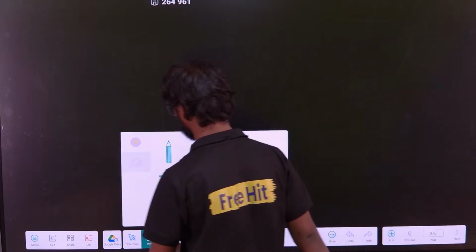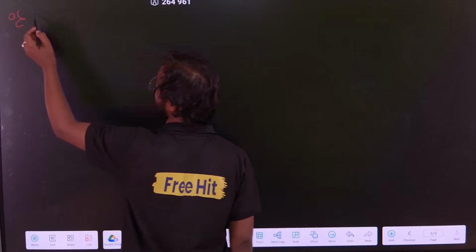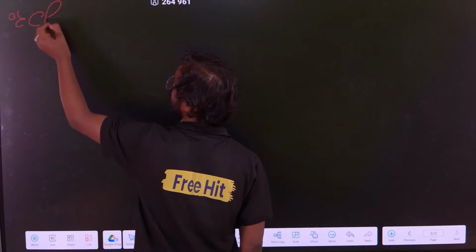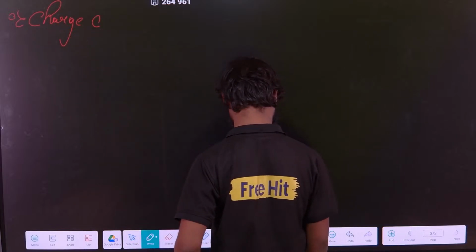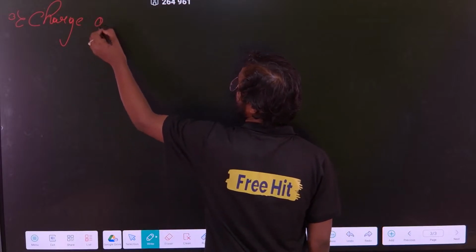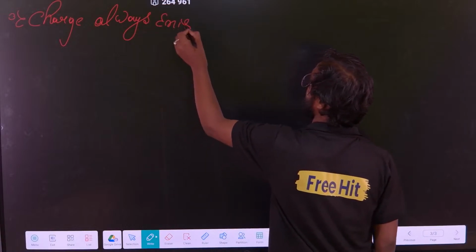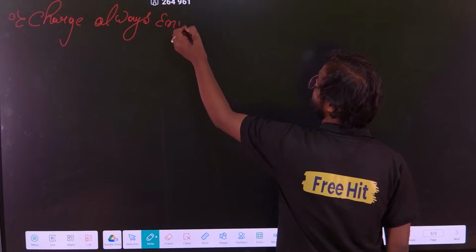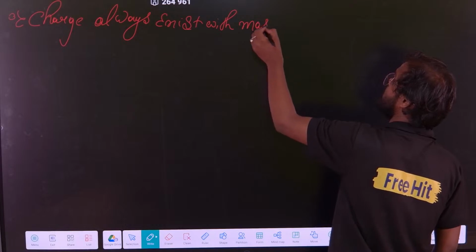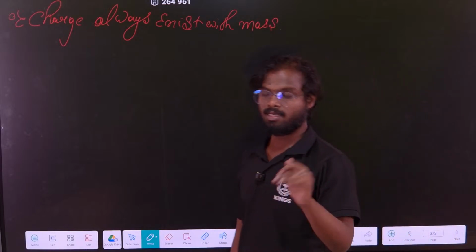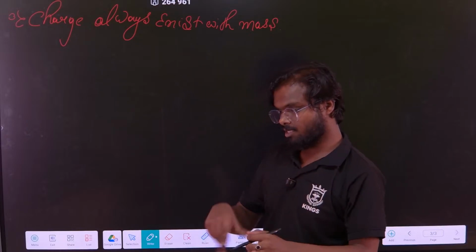What is the next property? Next property is that charge always exists with mass. Charge cannot exist without a mass. If there is a charge, that means there will always be a mass. That is clear. Mass can exist without a charge.